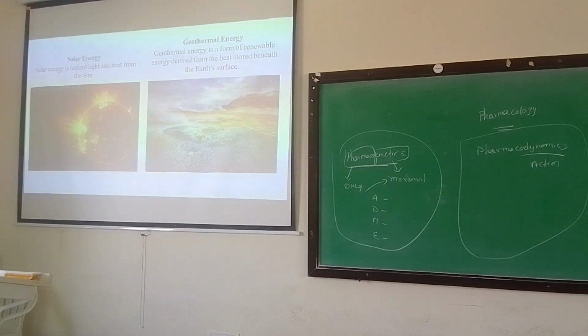Next, solar energy. Please write. Solar energy is the radiant light and heat from the sun. Okay. Next one is geothermal energy. Geothermal energy is a form of renewable energy derived from the heat stored beneath the earth's surface. Okay. So these are the thermal energy categories.